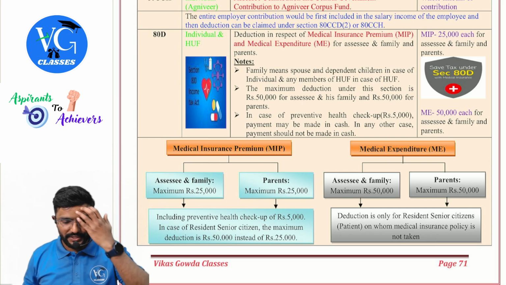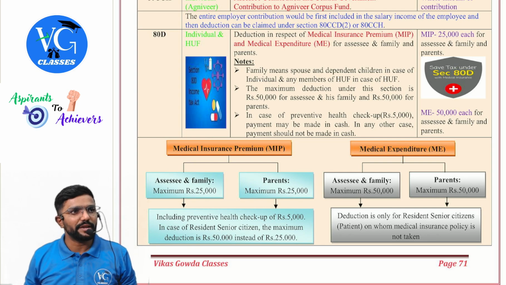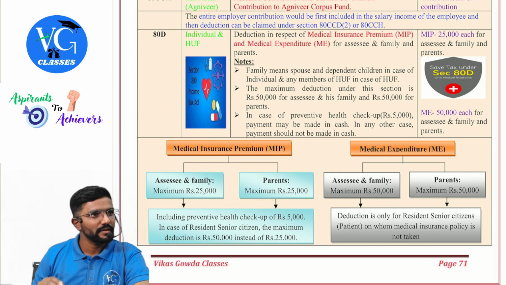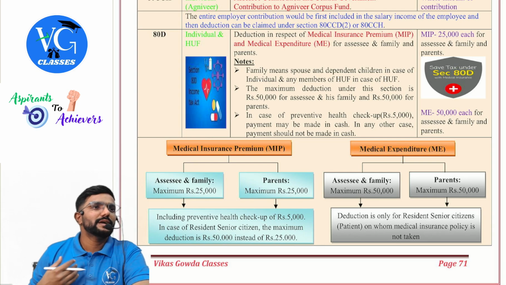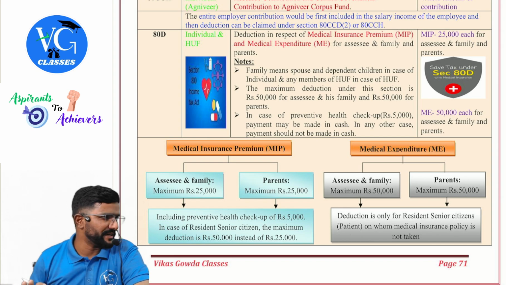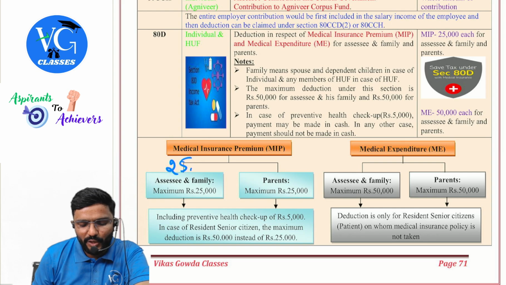Okay, so next. One more twist is there. Listen, I will just give an example. Guys, assume I am senior. My spouse and children are not senior. I have taken a policy in their name. How much deduction can I claim here? 25,000.